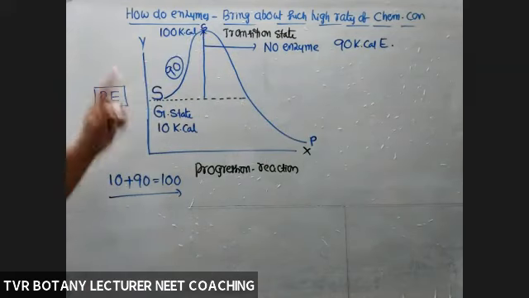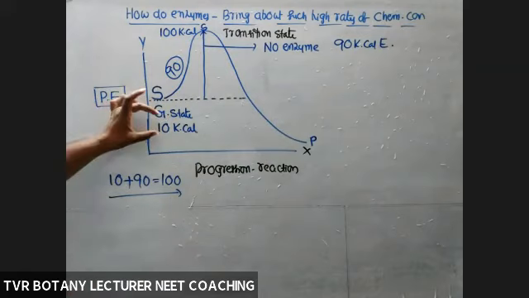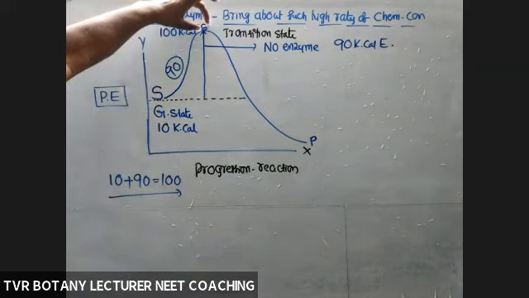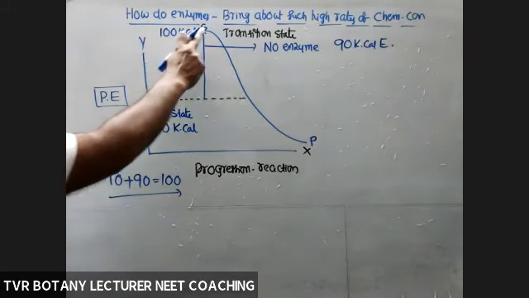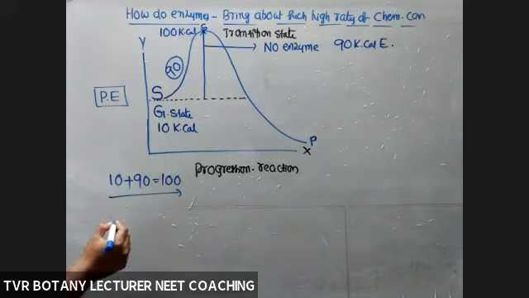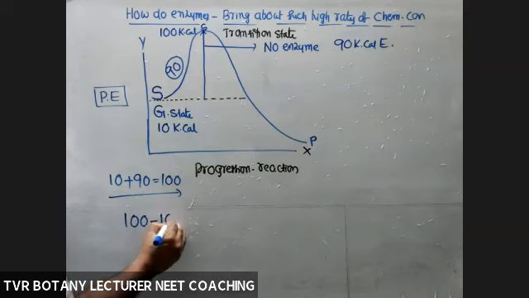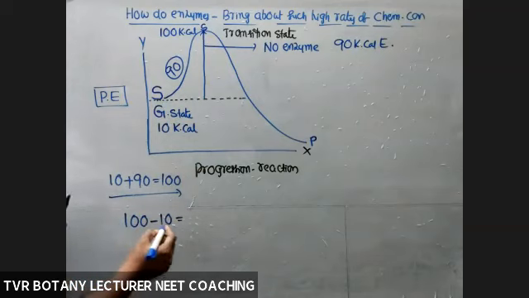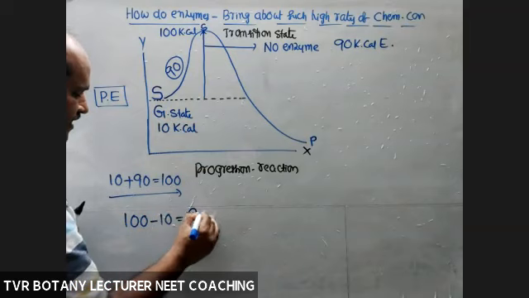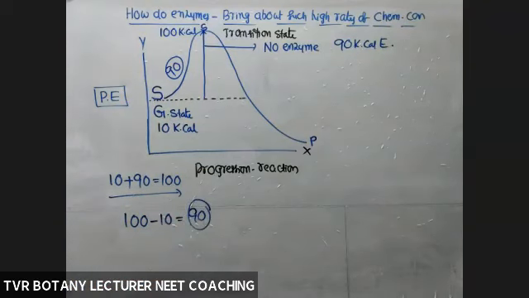For that, how much energy is consumed? 90. So what is the energy difference between the substrate at the ground state and the substrate at the transition state? 100 kilocalories minus the basic energy the substrate already has, 10 kilocalories, gives 90 kilocalories. So 90 kilocalories of energy is consumed in the absence of enzyme.